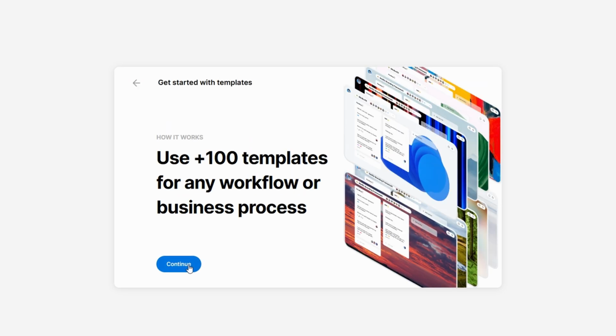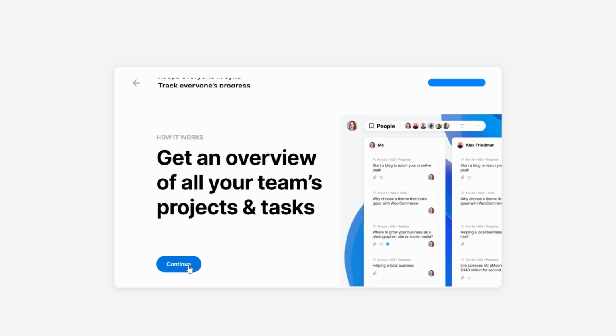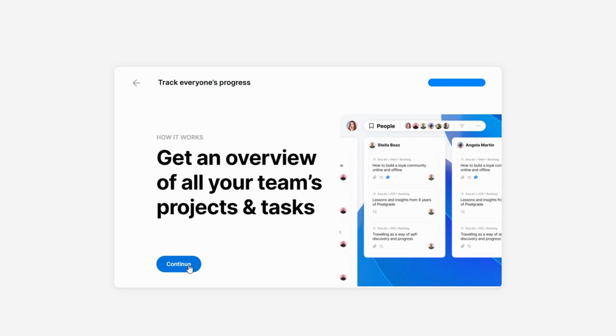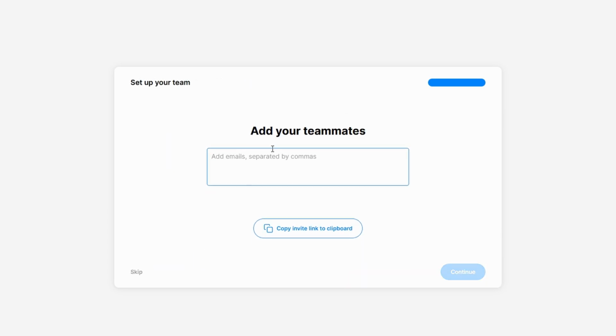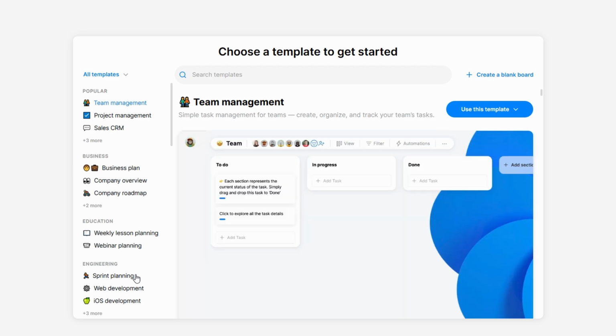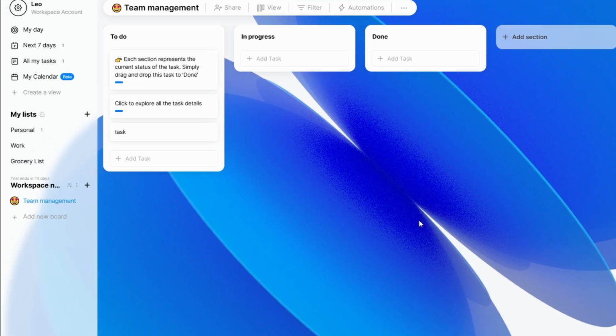Alright, now that you're in, let's explore the Any.Do interface and get familiar with the layout. It's designed to keep you organized without overwhelming you. The home screen. Here's what you'll see. My Day. This is your central hub for tasks scheduled for today. It helps you focus on what's urgent and keeps your priorities clear.